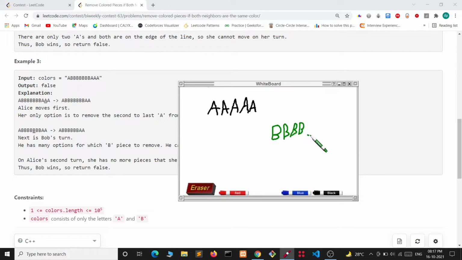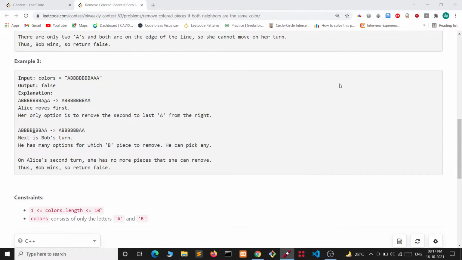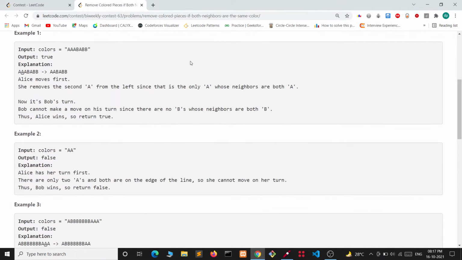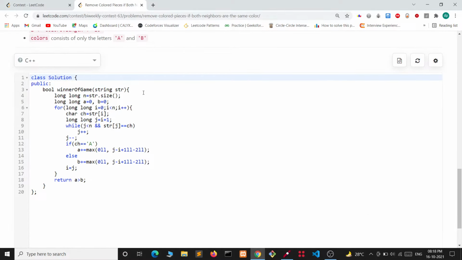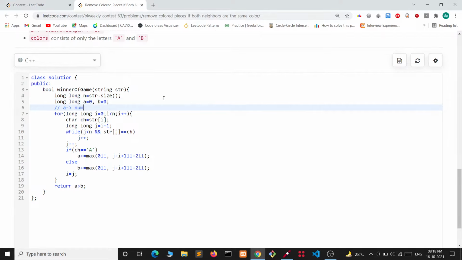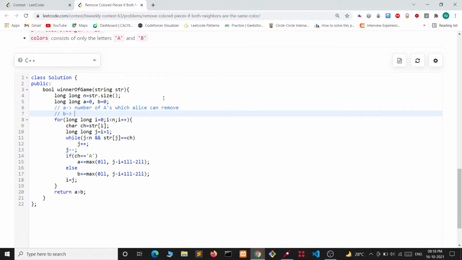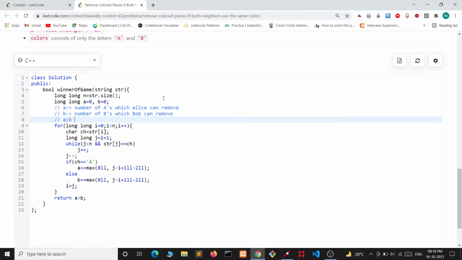So we will simply count the number of A's we can remove and the number of B's we can remove. The number of A's we can remove should be greater than the number of B's for the win of Alice. Let's see the code part now. We have taken A as the number of A's which Alice can remove, and B is the number of B's which Bob can remove. A must be greater than B for the win of Alice.